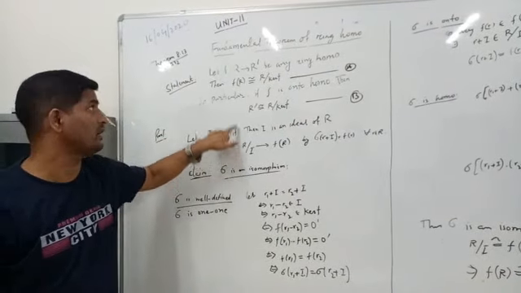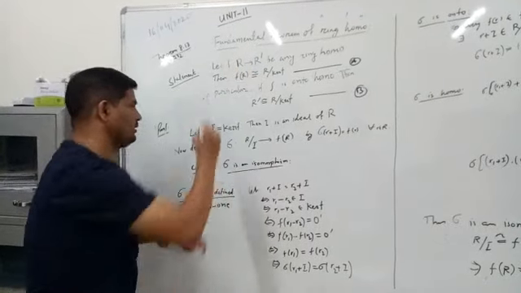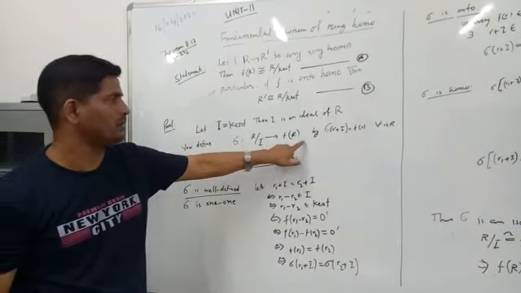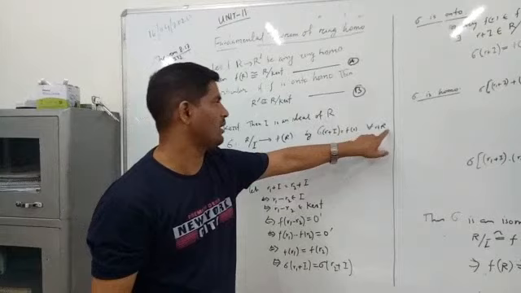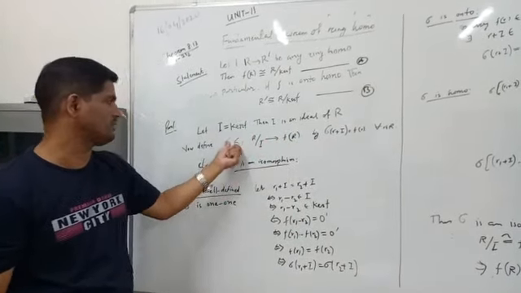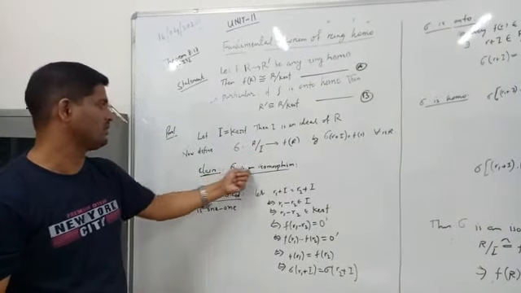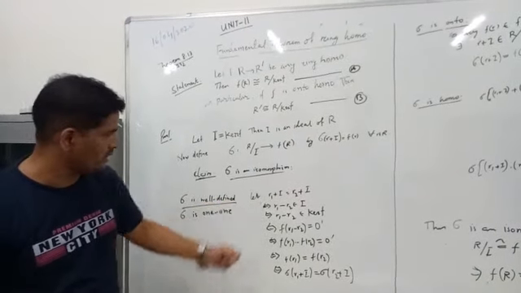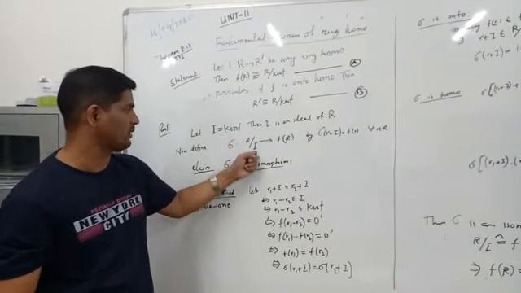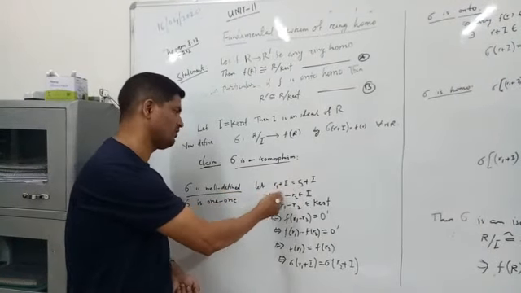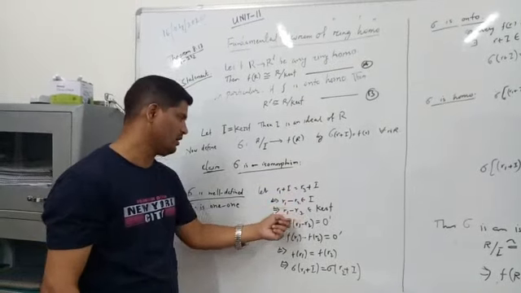We know that kernel f is an ideal of the domain R. So then we define a map sigma from R over I to f(R) by sigma of r plus I is equal to f(r) for all r in R. Now to show these two are isomorphic, we need to show this map sigma is an isomorphism. For this, first of all, we will show that sigma is well defined, and for this we take two elements from R over I, r1 plus I equal to r2 plus I.